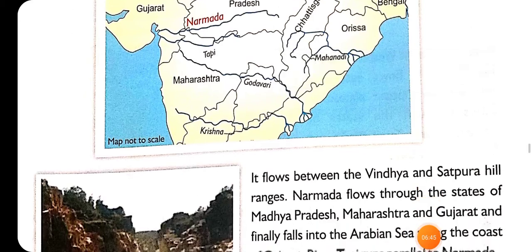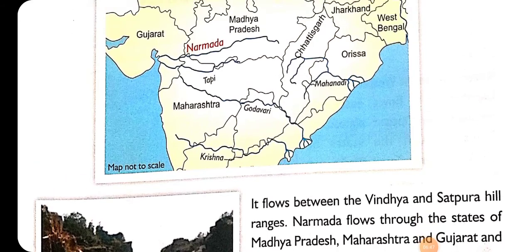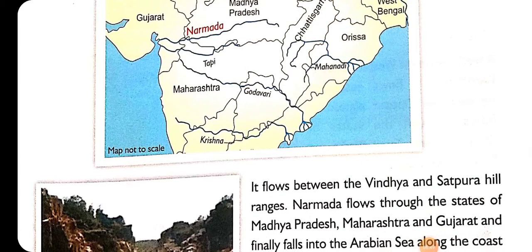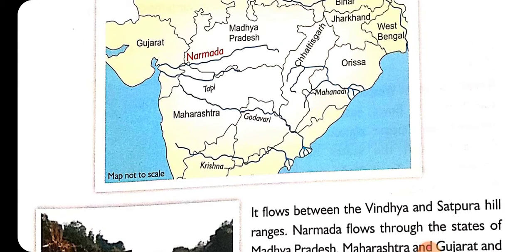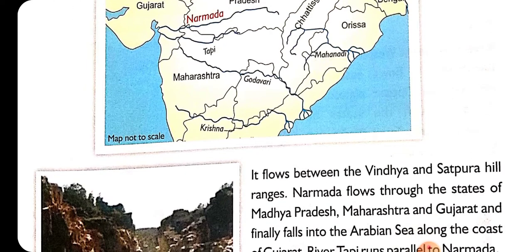Okay, you can see in the map beta, this is very clearly shown. Narmada flows through the states of Madhya Pradesh, Maharashtra and Gujarat. Okay, and then after passing through Gujarat, it finally drains into the Arabian Sea.